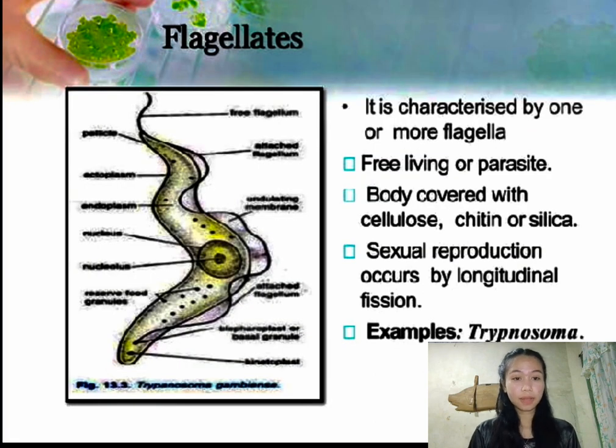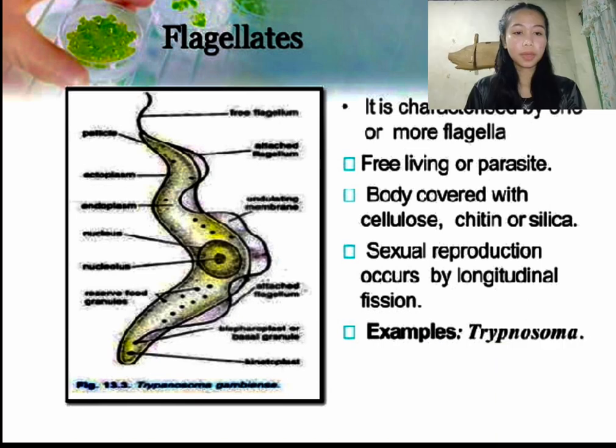First is the flagellates. It is characterized by one or more flagella, free living or parasite, body covered with cellulose, chitin, or silica. Sexual reproduction occurs by longitudinal fission. Example is trypanosoma. So the other types of protozoa will be discussed by Ms. Recta.